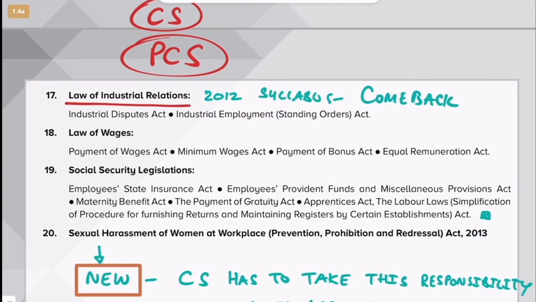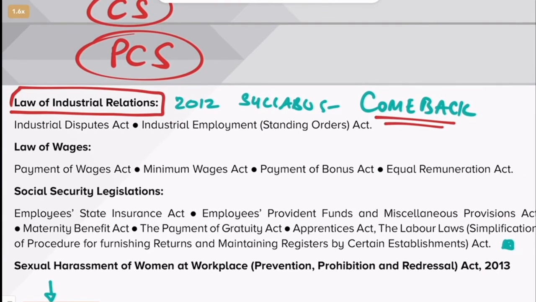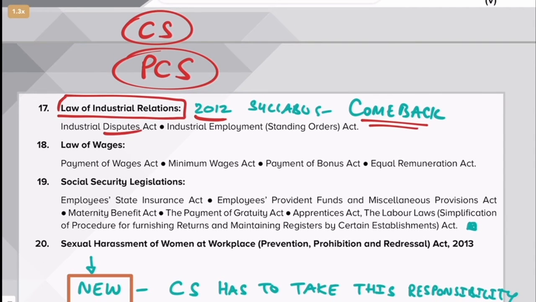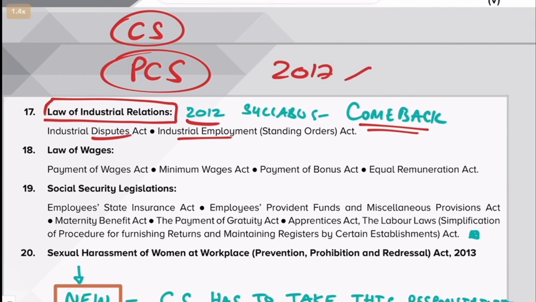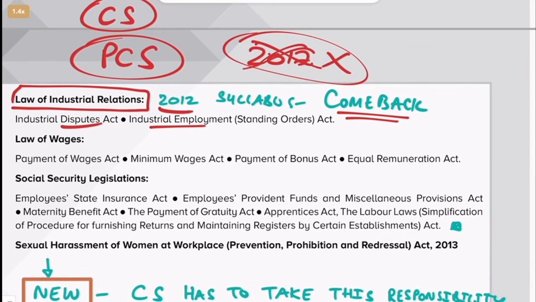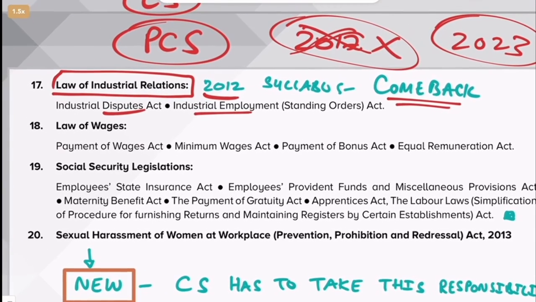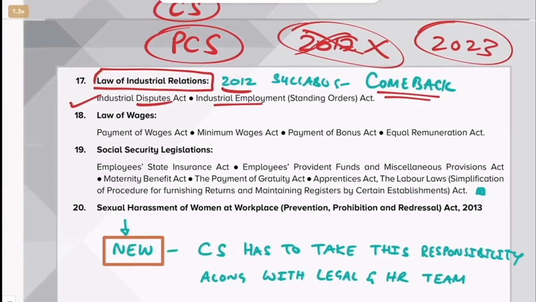Then we have law relating to industrial relations. So this is actually making a comeback. In the 2012 syllabus, this was there, the Industrial Disputes Act and all of this. Then in 2017 they removed it and they just made it only some basic things like registration procedures. And in 2022, or what we call now the 2023 syllabus, again they have added it back. That is the Industrial Disputes Act, which is very good.